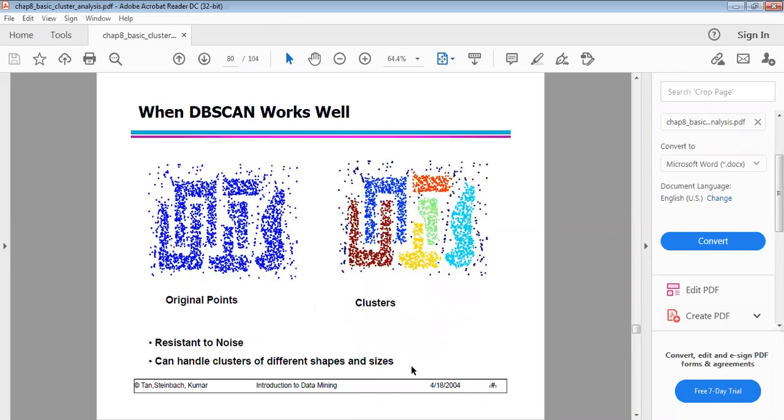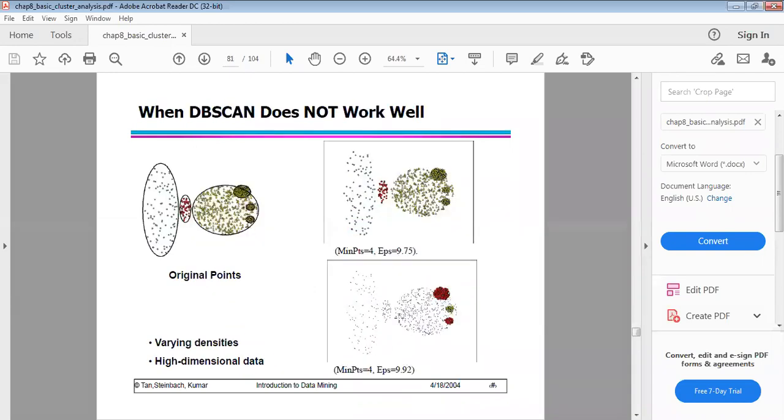Whenever the specified radius changes, we have to decrease or increase it, and automatically we have to change its data points. For example, the minimum points with the specified radius 9.75 we have to consider. If the minimum points is 4, the radius you have to represent as 9.92, so that the values automatically change like this. That is regarding when DBSCAN does not work well.